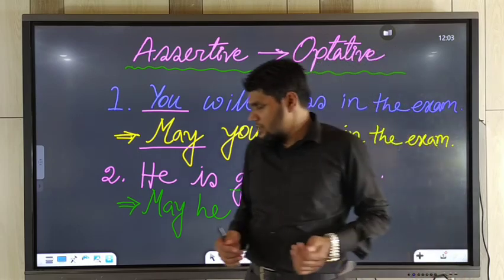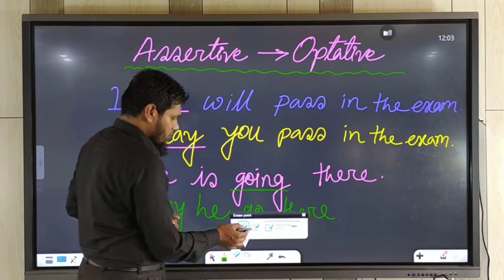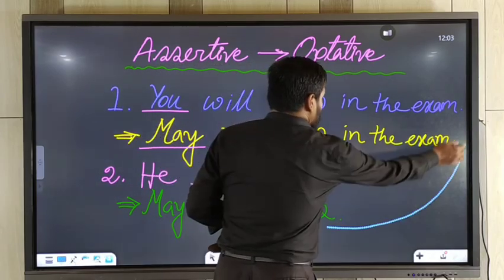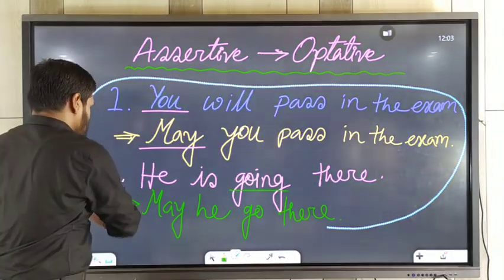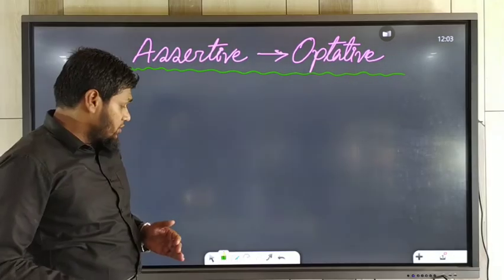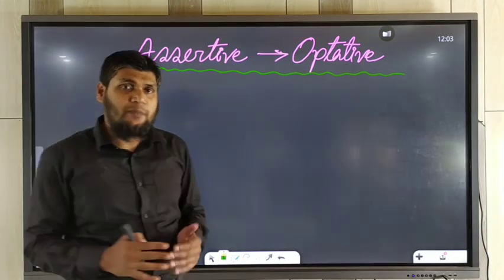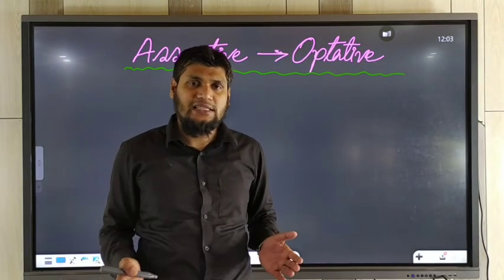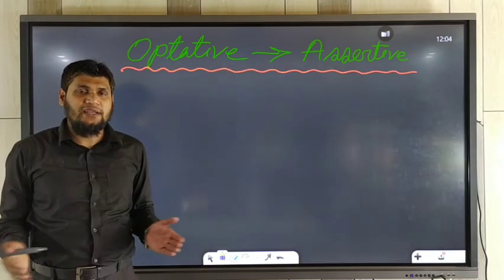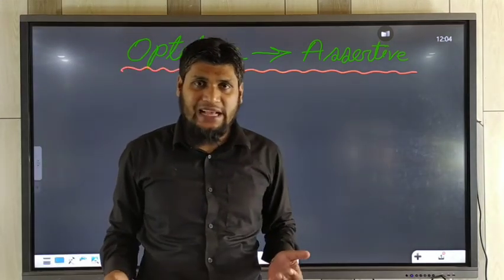So now we will change optative to assertive sentence. Okay, my dear students, now we practice how to change optative sentence to assertive sentence.